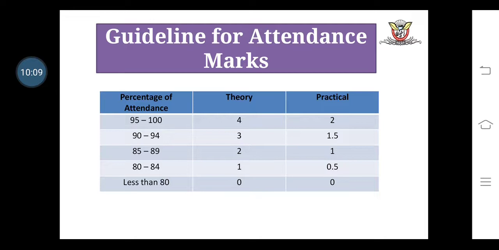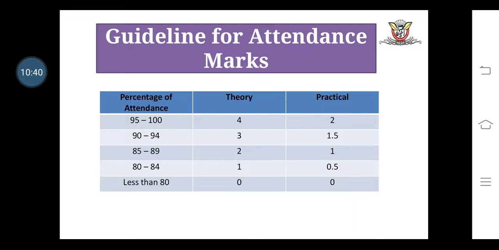Related to the practical, if their attendance is in the range 95 to 100, then we allot 2 marks. If between 90 to 94, then we allot 1.5 marks. If between 85 to 89, then we allot 1 mark. If between 80 to 84, then we allot half a mark.